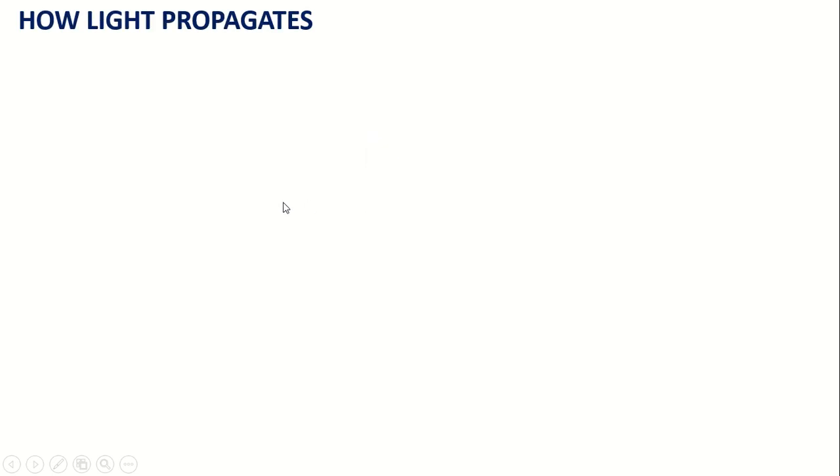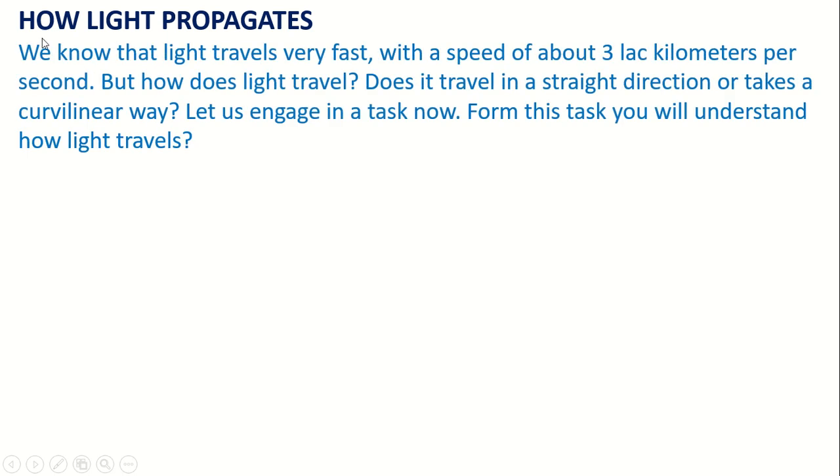Now I will explain how light propagates. We know that light travels very fast with a speed of about 3 lakh kilometers per second. I have told you earlier. But how does light travel? Does it travel in a straight direction or take a curved way? Let us arrange a task now. From this task you will understand how light travels.